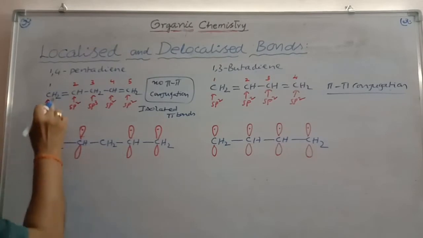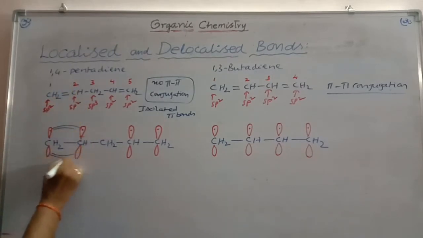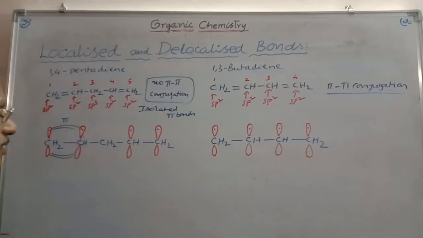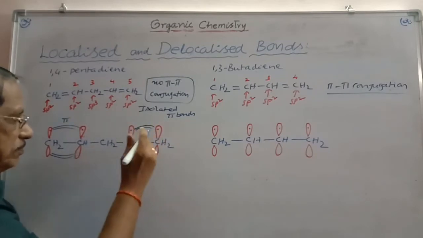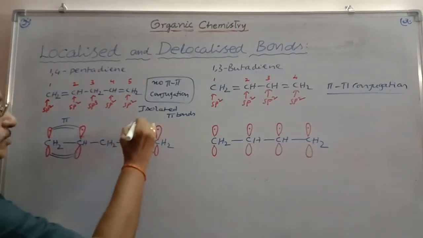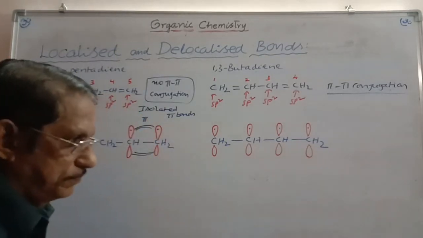And here 1 is adjacent to 2, and so these two orbitals are overlapping to give a pi bond. And similarly, on 4th and 5th carbons, there are p orbitals containing 1 electron each. They are also overlapping, forming a pi bond in between 4 and 5 carbons.